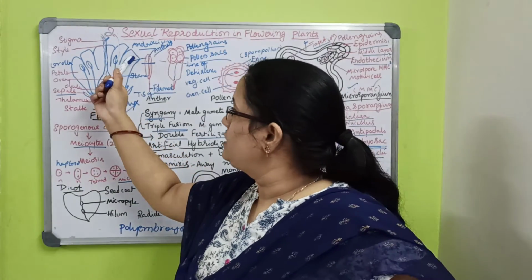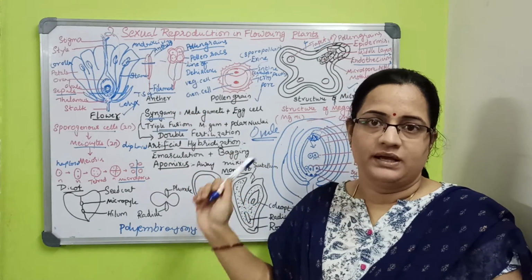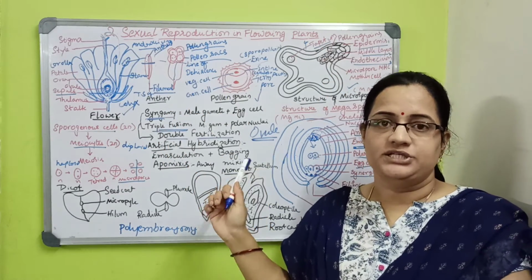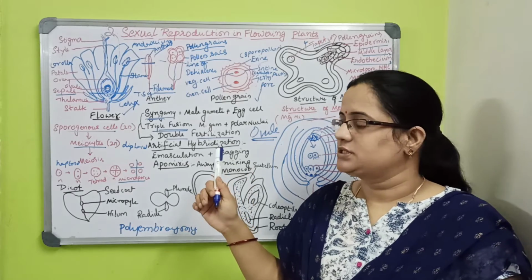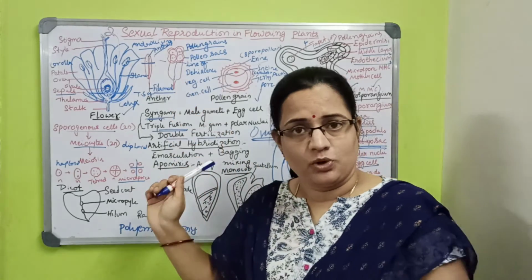If the pollen goes to another flower by wind or by biotic agents, meaning different kinds of insects, that is called cross pollination.